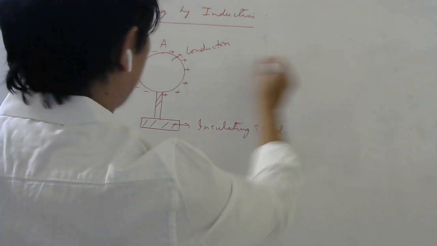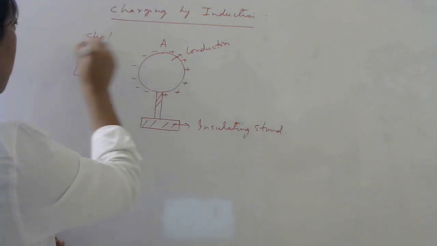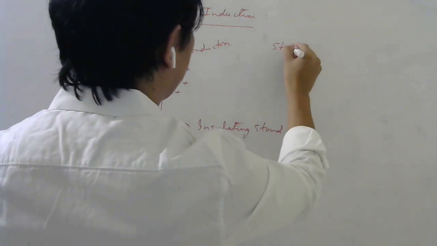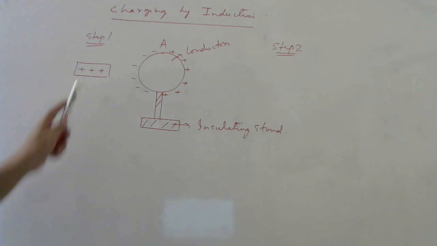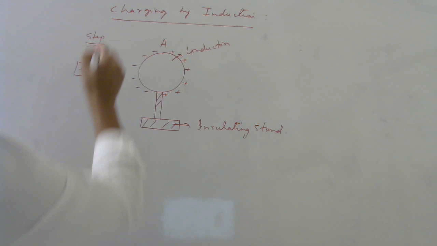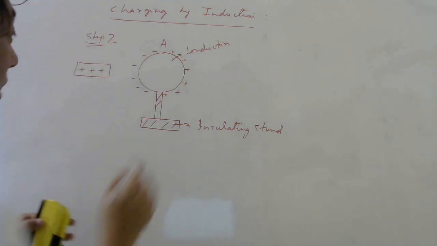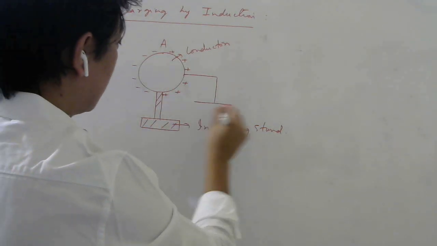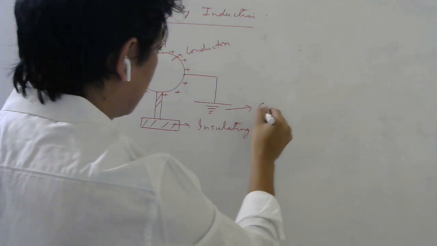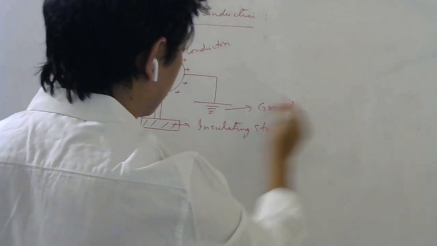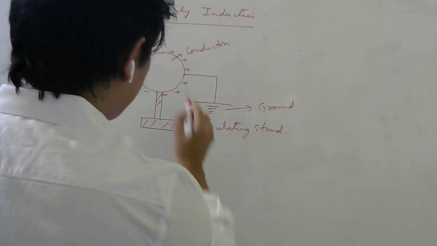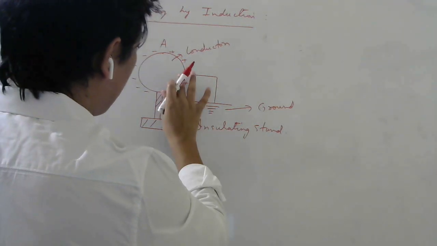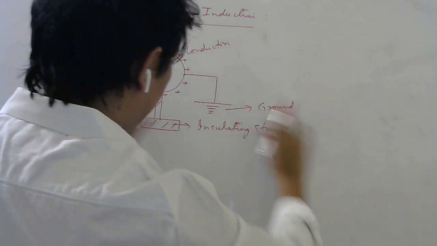Now this is step 1. Step 2 is, you keep this here, and you connect this to the ground. This is the symbol for ground. Now when you do that, this is positive charge, so it would like to spread to the entire surface, as I told you.